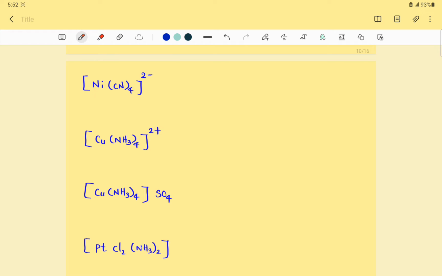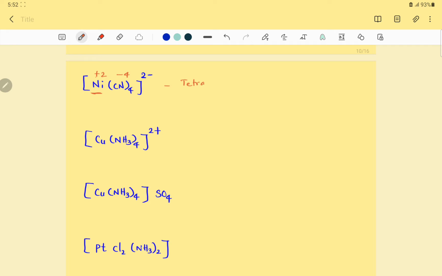Net charge is 2-. Here the total charge of CN⁻ is -4. So the nickel is +2, so that the total is +2 -4 = -2. So it's an anionic complex, so the metal name should end with -ate. So nickelate. This Ni is supposed to be called nickelate.